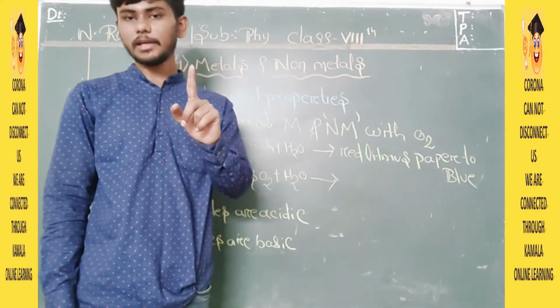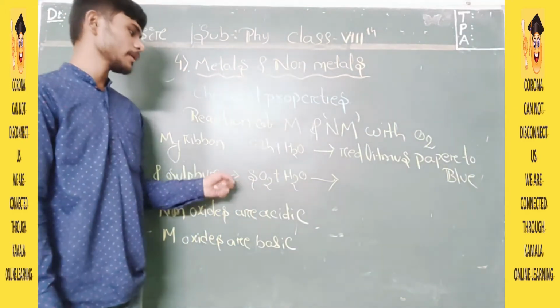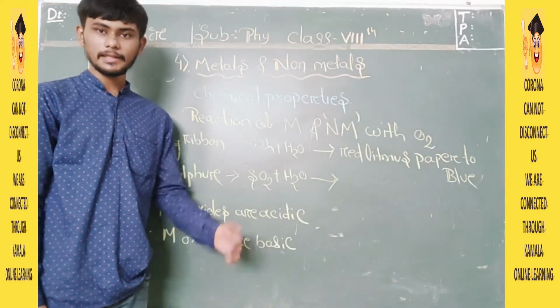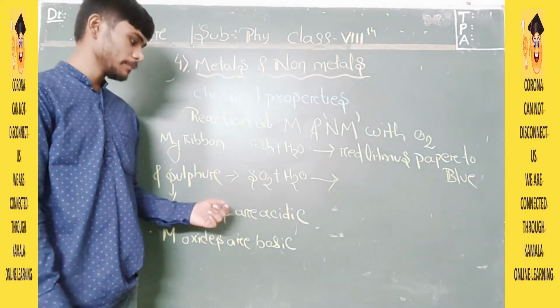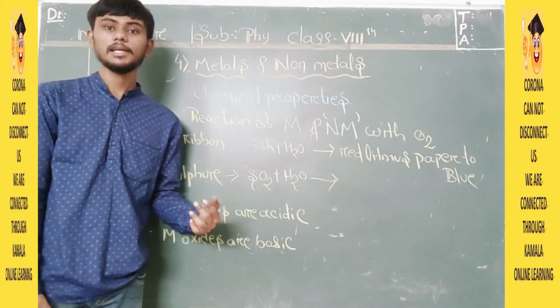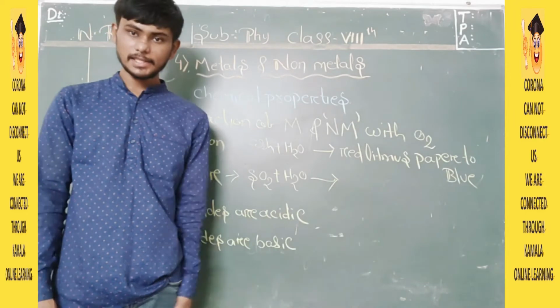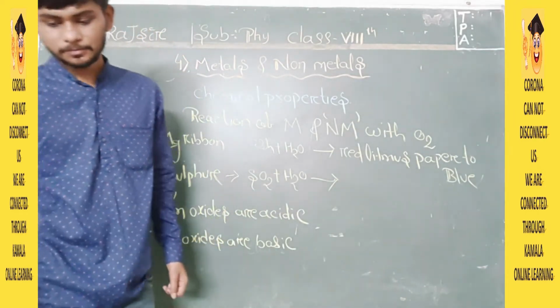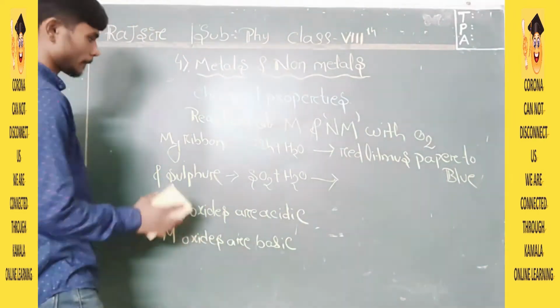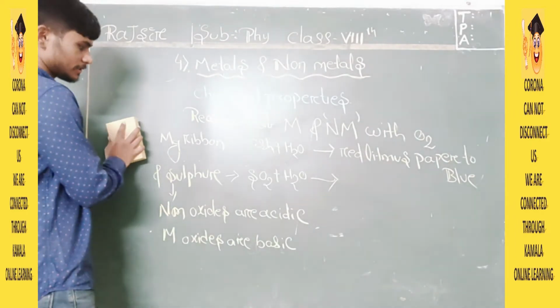So the first thing we have completed: metals react with oxygen, and the oxides we get are basic, whereas non-metals react with oxygen, and the oxides we get are acidic in nature. Right? Next, rusting of metals.